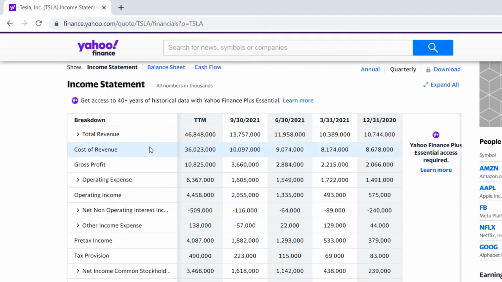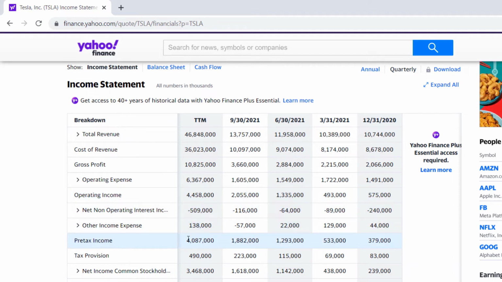All right, so we have sales or revenue. We take out the cost to make that revenue. We have our gross profit. We took out our expenses like R&D and SG&A, selling expenses and administrative. And that brings us down to other income. Now we're getting closer to net income or net profit or pre-tax income, the different ways you can call it. But we're now close to, we made 4.48 billion. And we do have some other expenses to adjust that down a little bit more as we get to more of our bottom line.